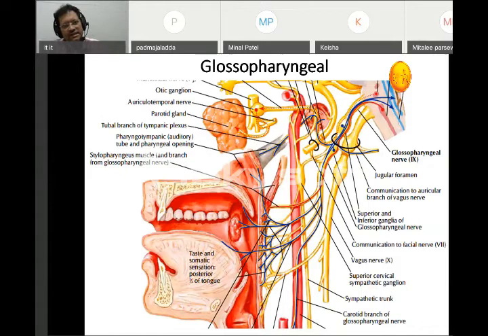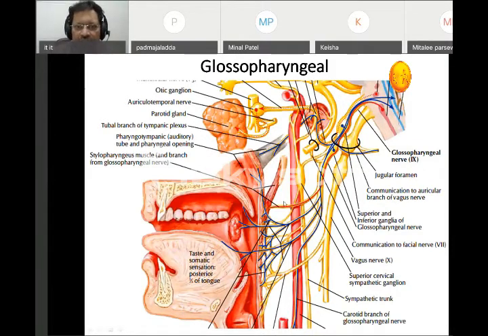Glossopharyngeal is basically a sensory nerve. Then also it's a mixed variety. It also supplies the muscles of the pharynx and palate, and it also has a parasympathetic component. So glossopharyngeal nerve itself suggests it supplies the glossus, that is tongue, and the major part supplies the pharynx. So all the constrictions of the pharynx help in swallowing.